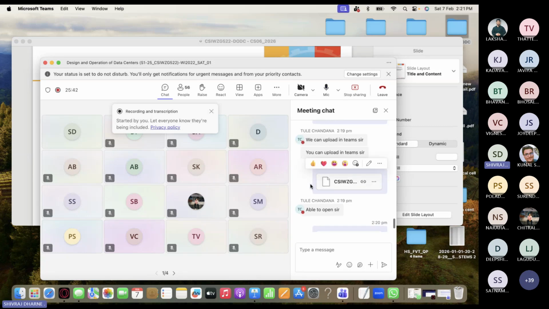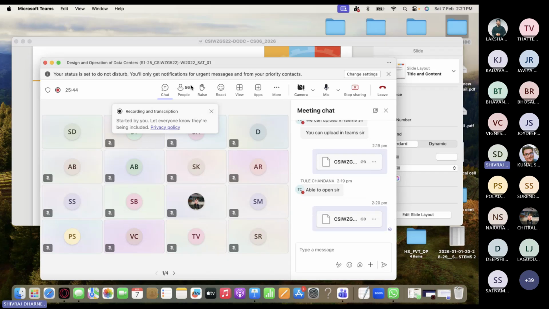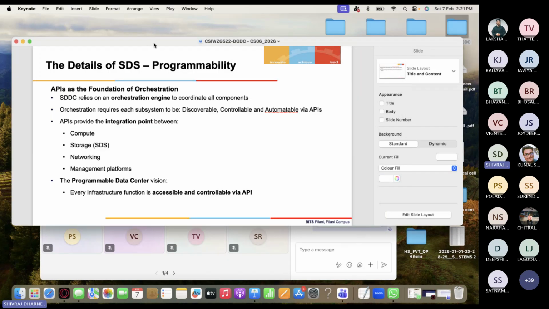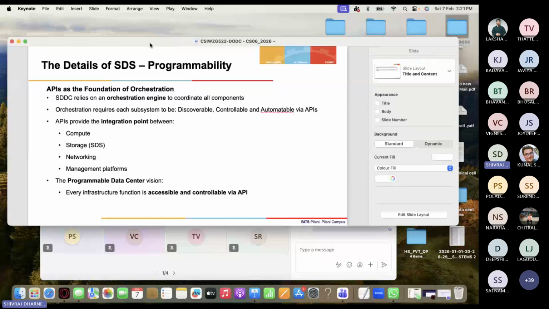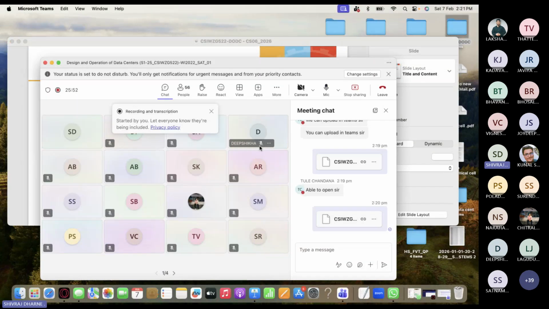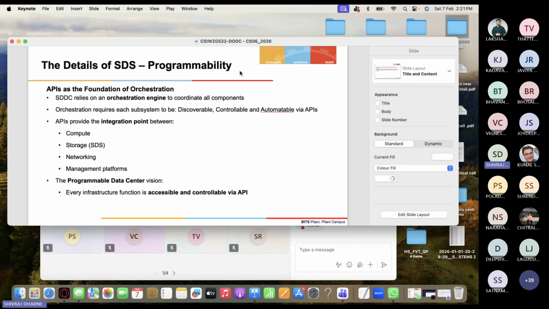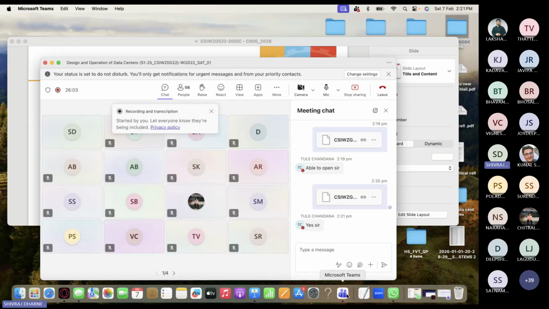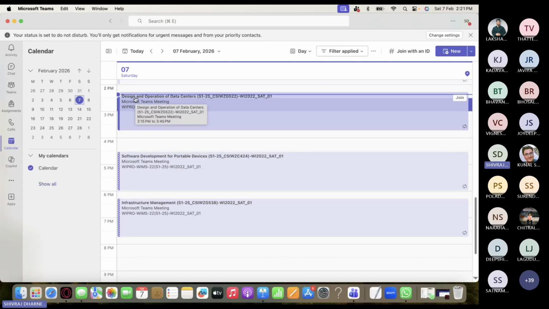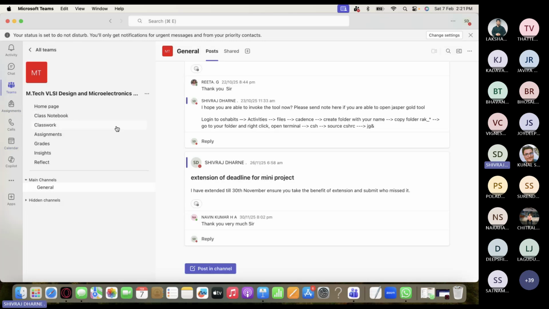So Chandana, do you mean to say I have some files there, some folder in Teams I can use? See, I'm here, right? Or this is okay, whatever I have done just now. Chandana, are you suggesting I upload on the Teams? I'm here in the Teams. Suppose we go here, and these are MTech VLSI design. Okay, where is my Teams with this subject?